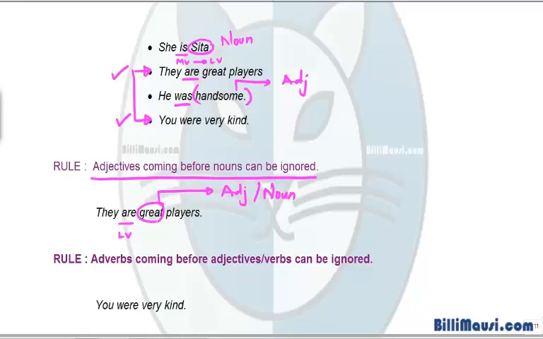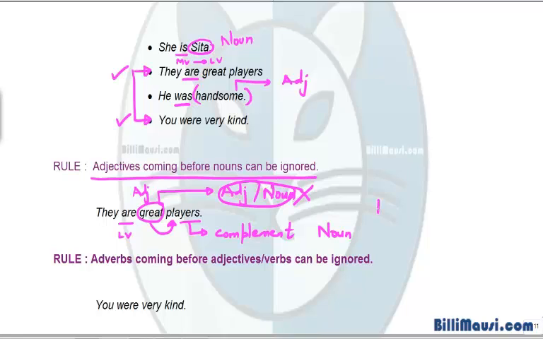But great is modifying players. So players is actually the word which is following are, and it is the complement. So players is a noun here, and great, which is modifying players, would be the adjective.